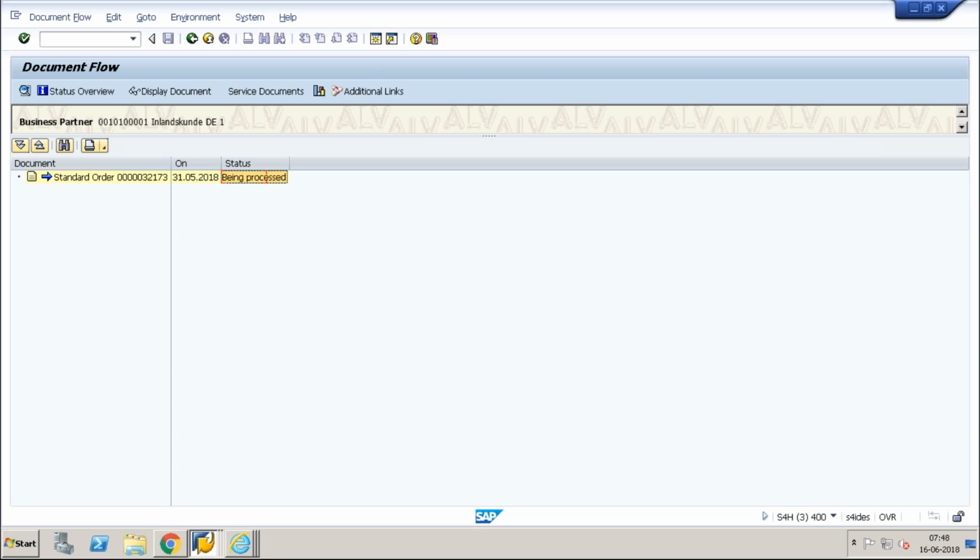System status is controlled based on the transactions which we create, and user status will control how to process the flow or how to create the subsequent flow. Is it clear? It's a supplement to your system status.